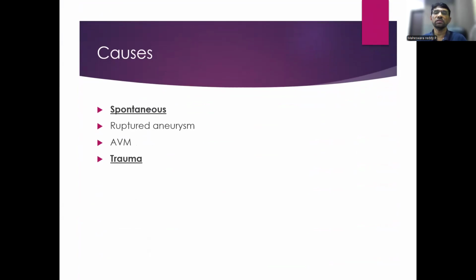So, what are the causes of subarachnoid hemorrhage? They are broadly divided into trauma and spontaneous. Trauma is the most common cause of subarachnoid hemorrhage overall. Coming to spontaneous, they are due to rupture of aneurysms or rupture of AVMs. AVMs are arteriovenous malformations. They are entangled abnormal blood vessels. They bleed.